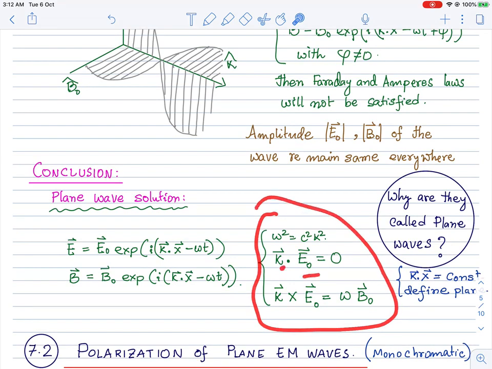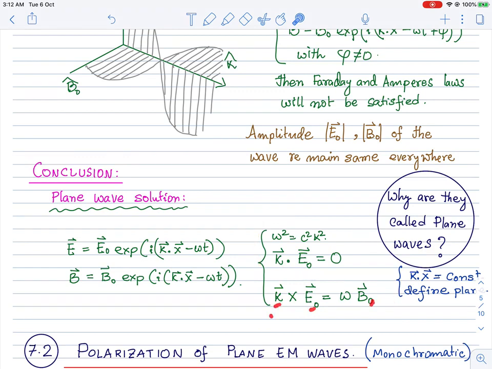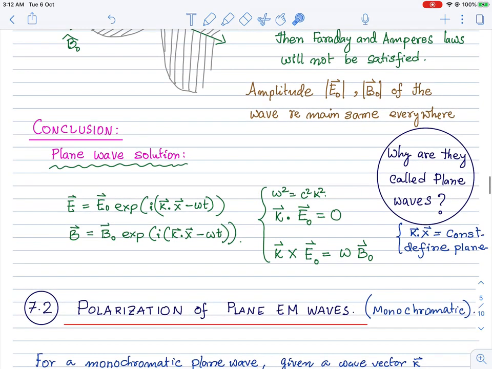Now, why are they plane waves? So this is the summary. This is the nature of the solution, and these are the conditions: k has to be perpendicular to E and B both, and B has to be perpendicular to k as well.